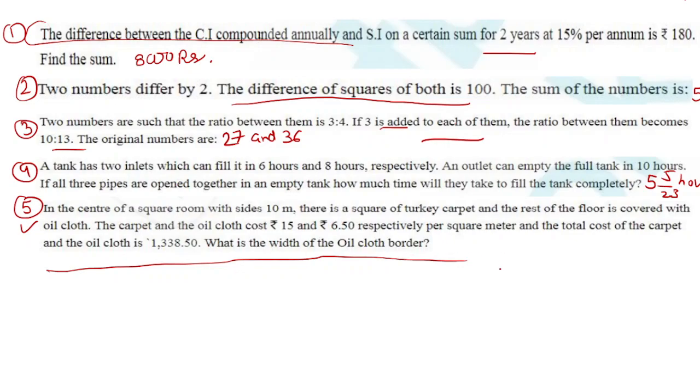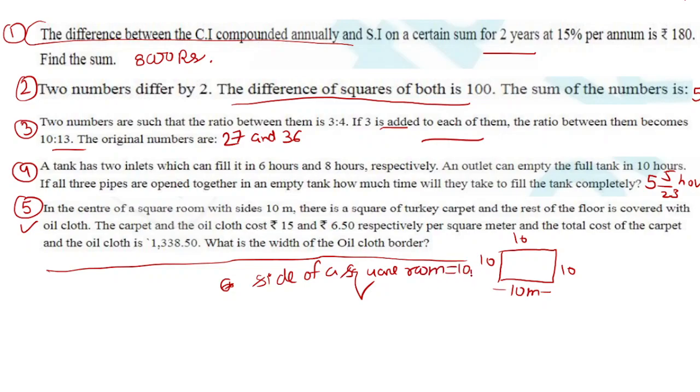Because you can see that this is based on a real scenario. There is a square room which has a side of 10 meters. You know the sides of a square are equal, so it will be 10, 10. So we can write the side of the square room is equal to 10 meters.